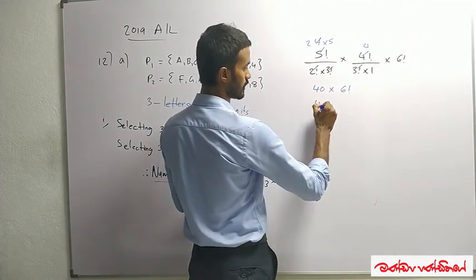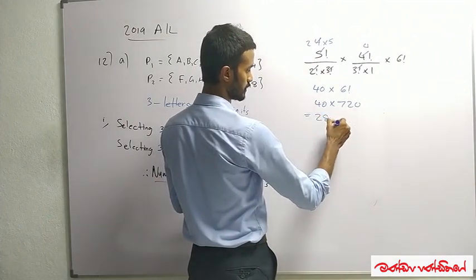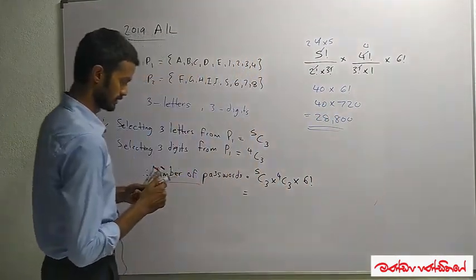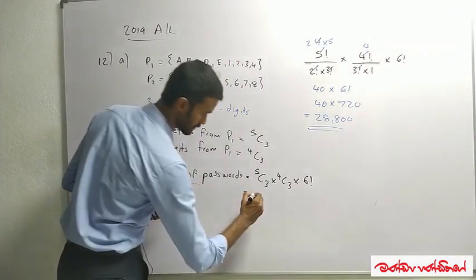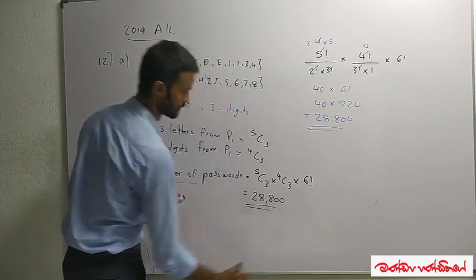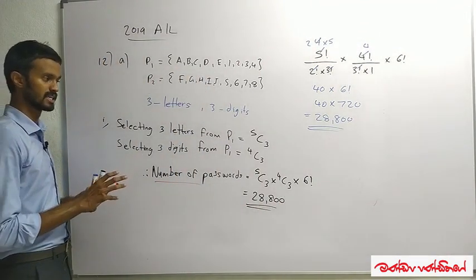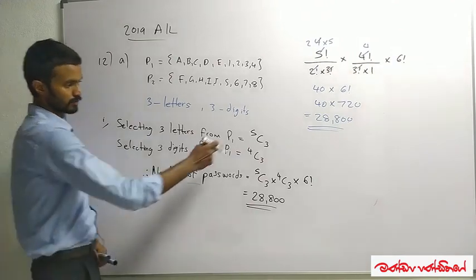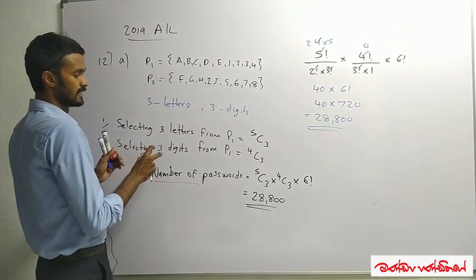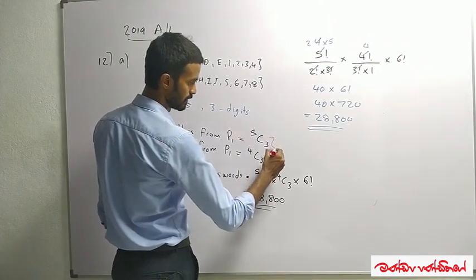720. So I get 40 into 720, which gives me the answer 28,800. So the number of passwords is 28,800. Okay, I'll just tell you in the A-level marking scheme how marks are given for these. For selecting 3 letters from P1 and selecting 3 digits from P1, that means for the selection process, they give us 10 marks.